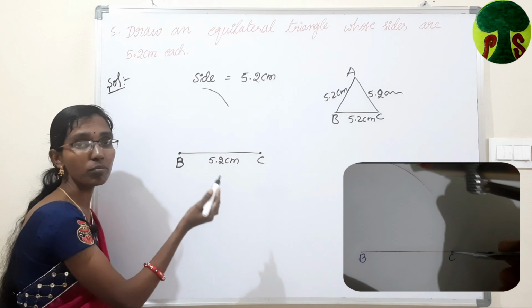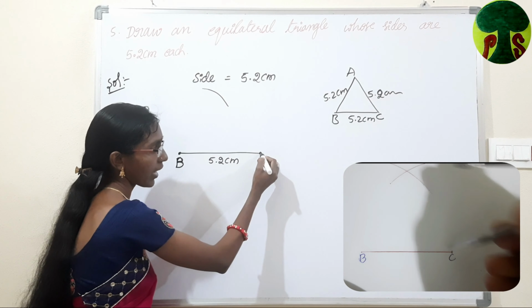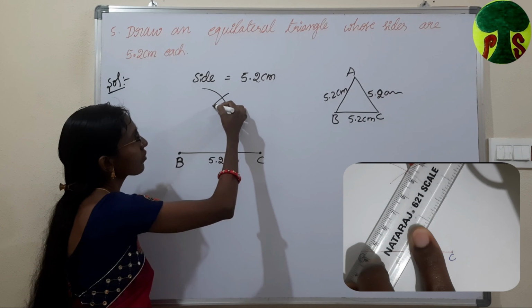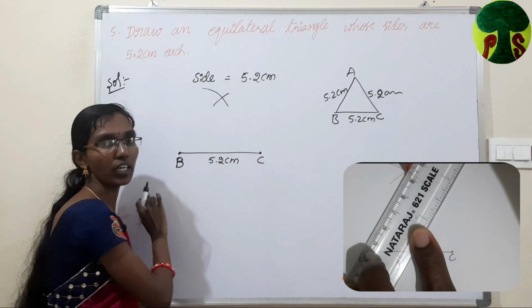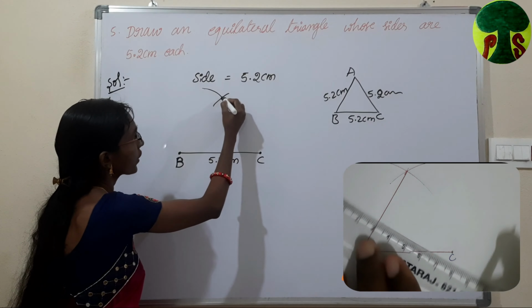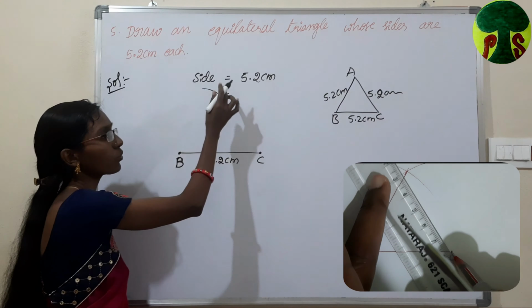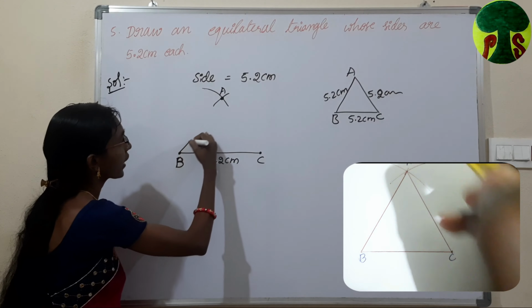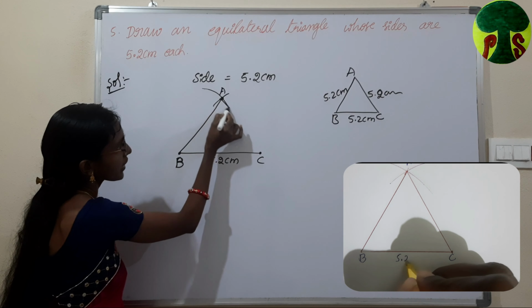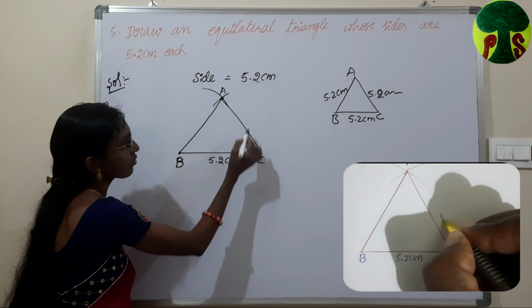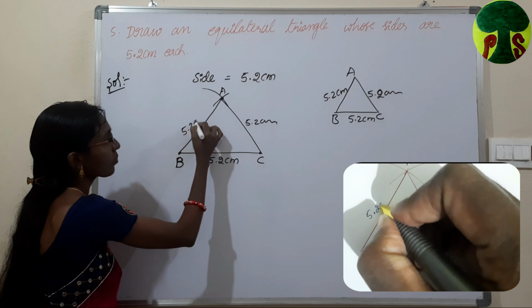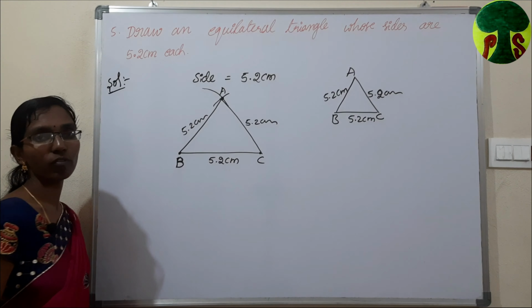And with the same radius and C as center, we have to intersect the first arc. Then we will get a point. The point of intersection of these two arcs is A. We have to join AB and AC. The length of AC is 5.2 centimeters and the length of AB is 5.2 centimeters. This is the equilateral triangle.